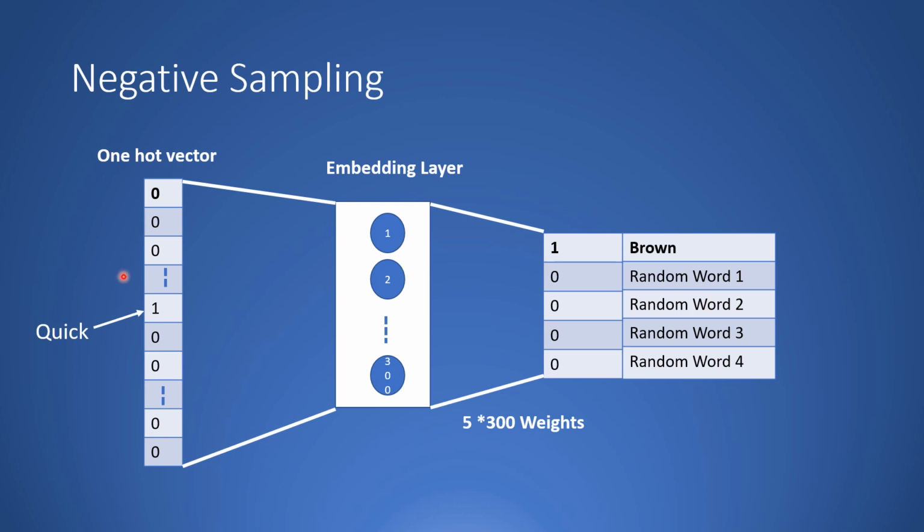So in this way, when you train a skipgram network, yes, the input is 10,000 into 300, but the output over here becomes 5 into 300 weights. So you have effectively reduced the output layer over here.